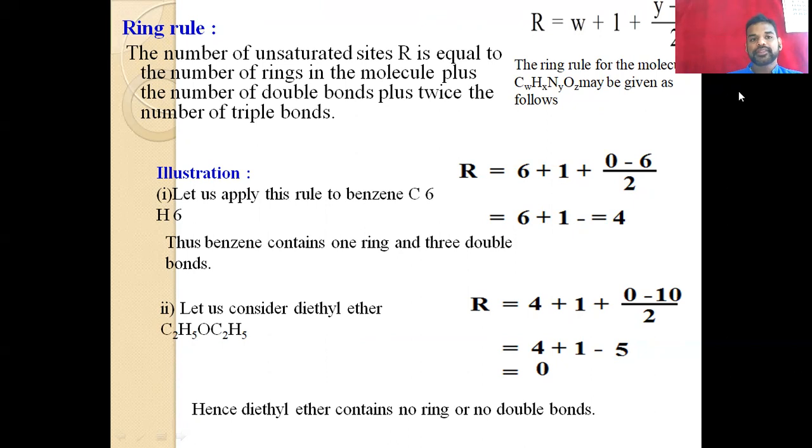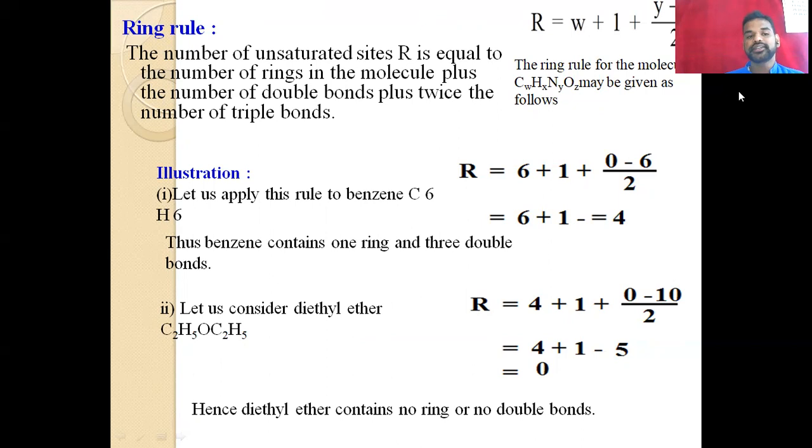And here, R, the number of unsaturations, is equal to the number of rings in the molecule plus the number of double bonds plus twice the number of triple bonds. That means this is the calculation here.